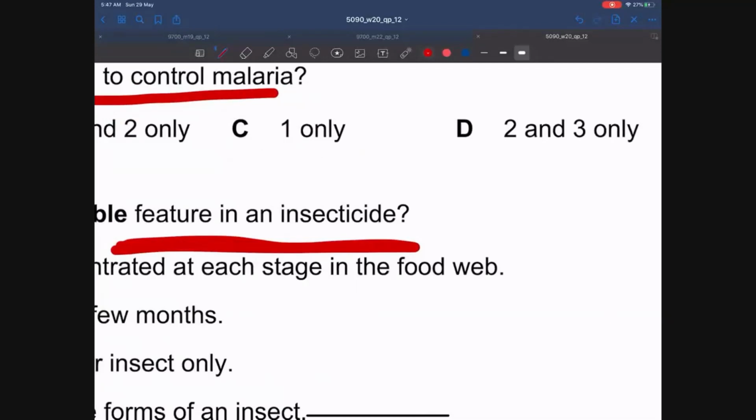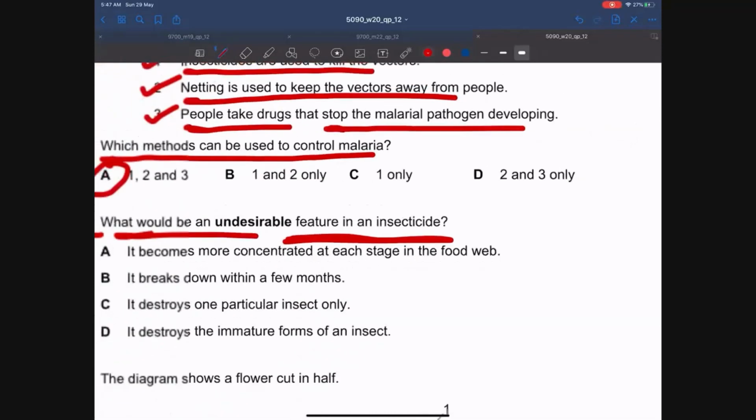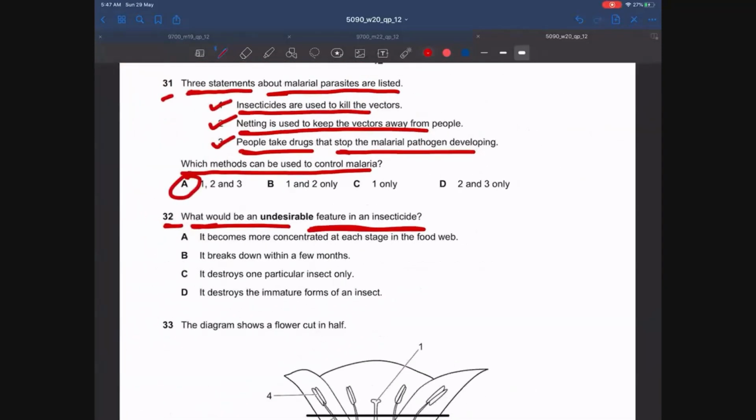So what happens is that if an organism consumes an insecticide, for example, if 5 small organisms are consuming insecticides, and if a large organism then consumes those 5 organisms, the large organism will get all the insecticide from those small 5 organisms.